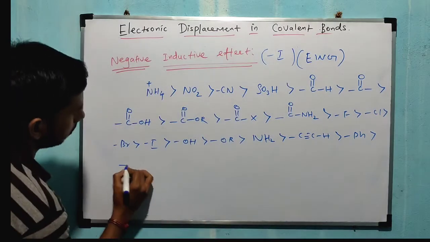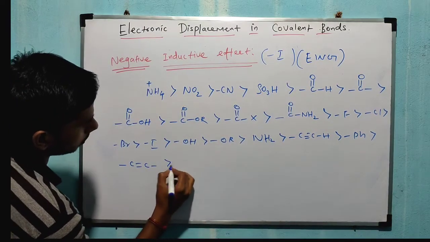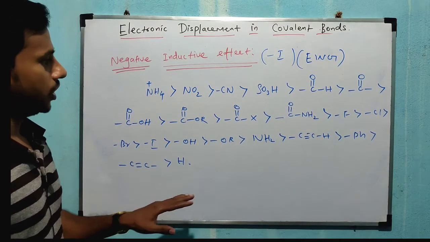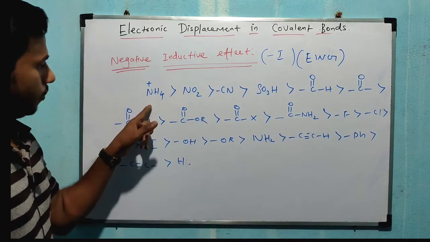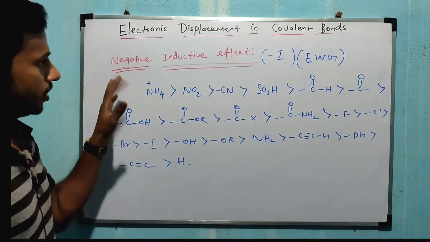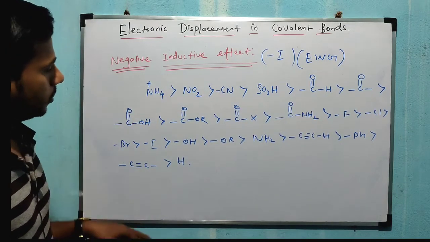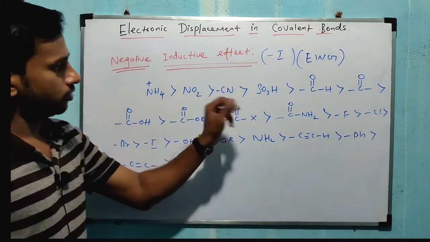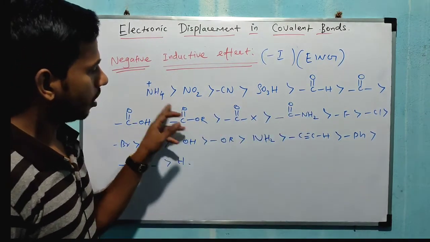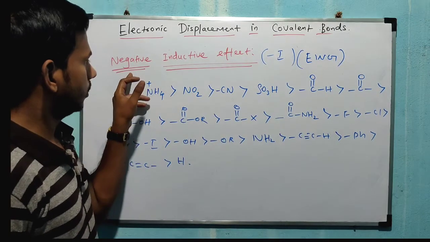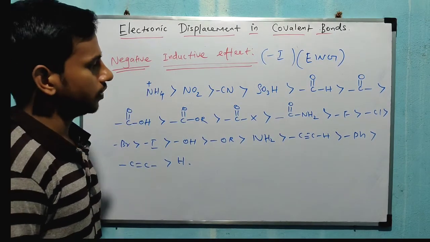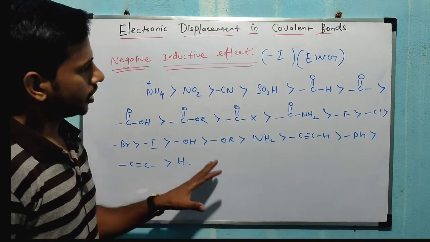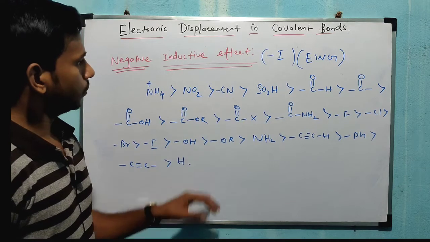Next one you write single double bond groups. Next one hydrogen. Now these all come under negative inductive effect. That means NH4 plus withdraws the most electrons from other groups, and this one is the very least. So NH4 plus, NO2, cyanide, SO3H, and all the carbonyl groups come under this negative inductive effect. That means they withdraw electrons from other groups. This type of compound is called negative inductive effect.